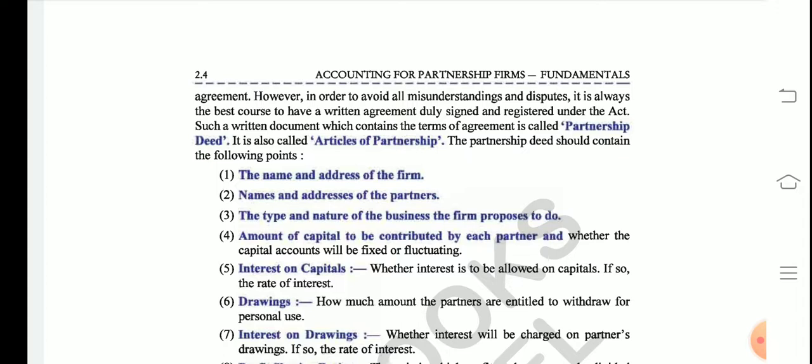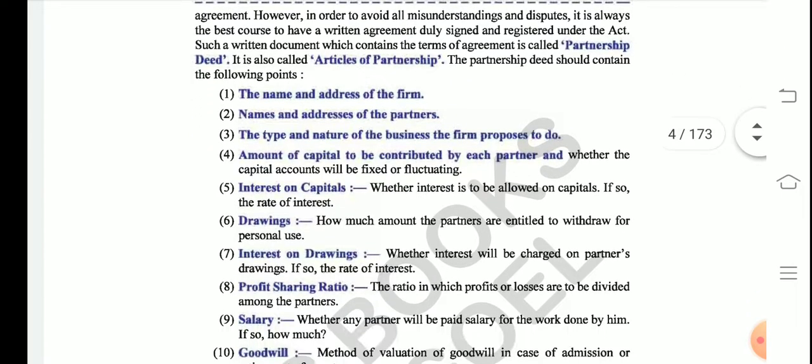So it is always better to have a written agreement between the partners. The next point says what all information is mentioned in a partnership deed. Partnership deed includes all the information about the name and address of the firm, the names and addresses of the partners, the nature of the firm that the partners are going to start, and the amount of capital.